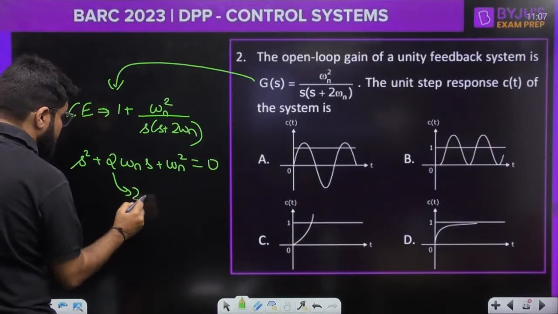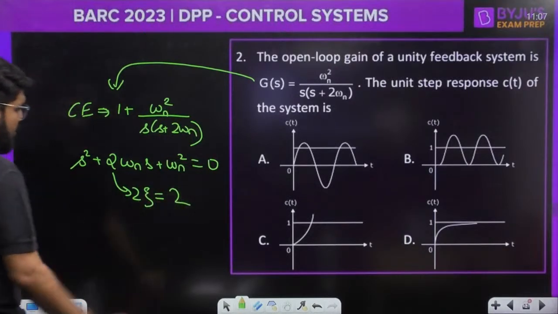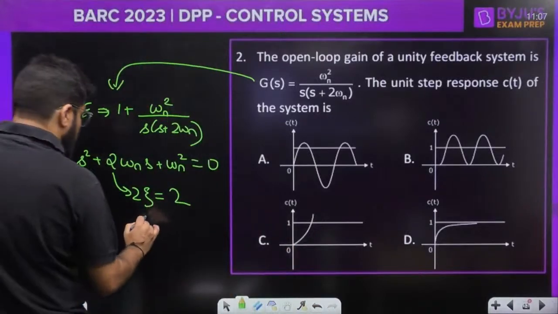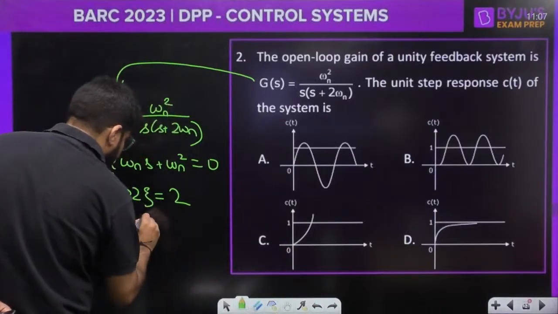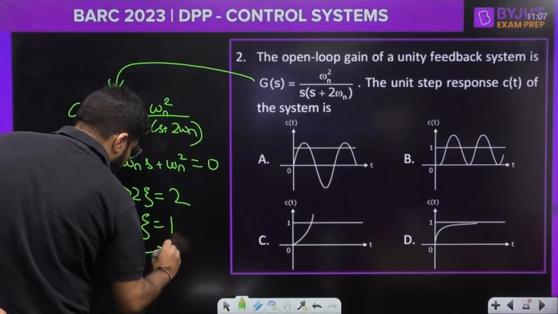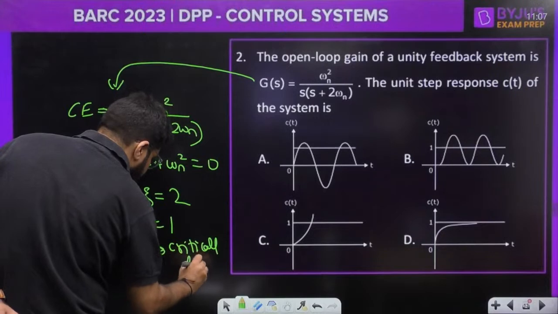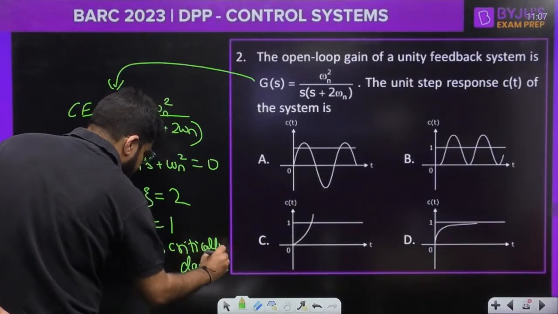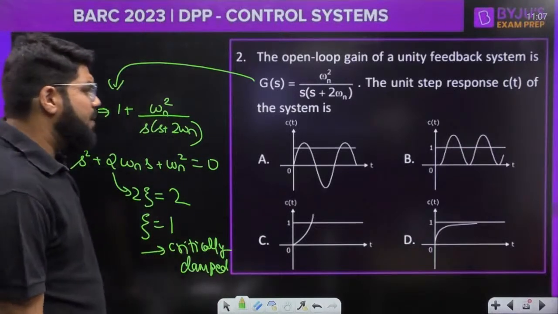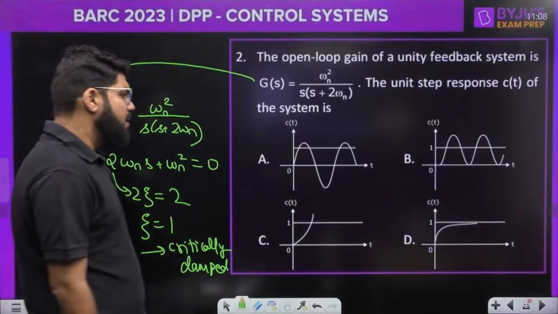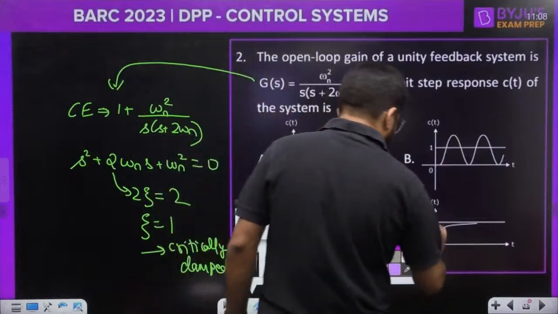What should be this term? This should be corresponding to 2 zeta. Actually 2 zeta omega ns should come. So 2 zeta is equal to 2. So what should be zeta, dear? Zeta is equal to 1, representing critically damped response. Okay. And which of the waveform shows you critically damped response? It is the option number D.